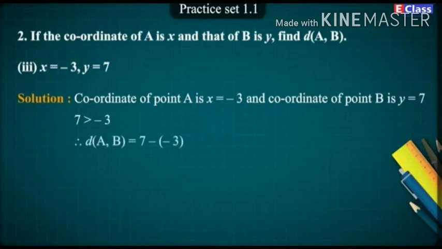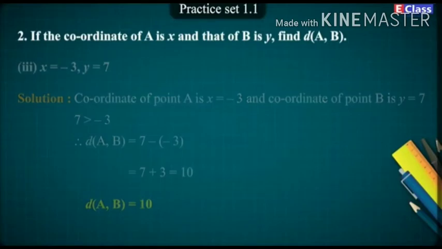Therefore, distance of AB is equal to 7 minus (-3), which is equal to 7 plus 3, which is equal to 10. Answer. Distance of AB is equal to 10.